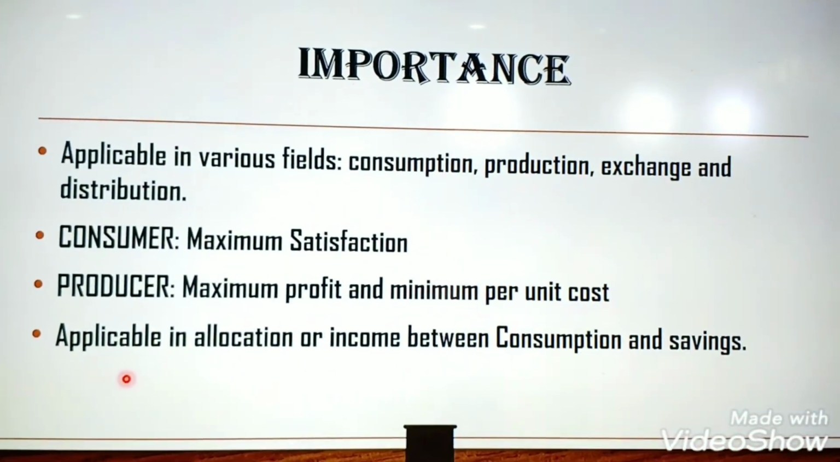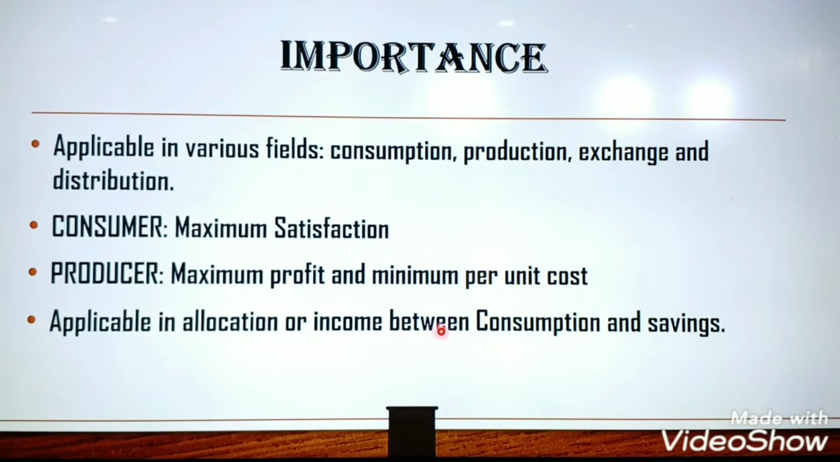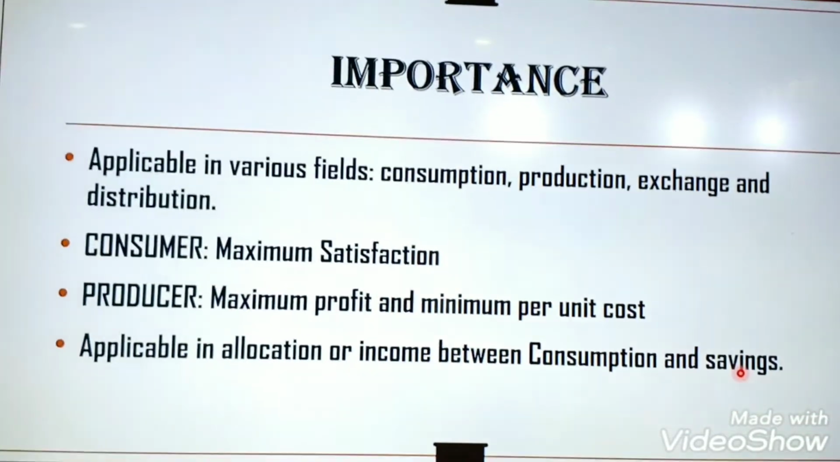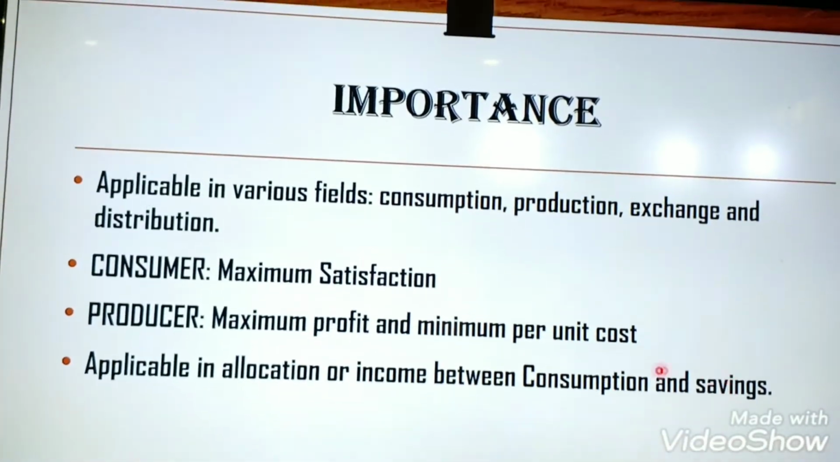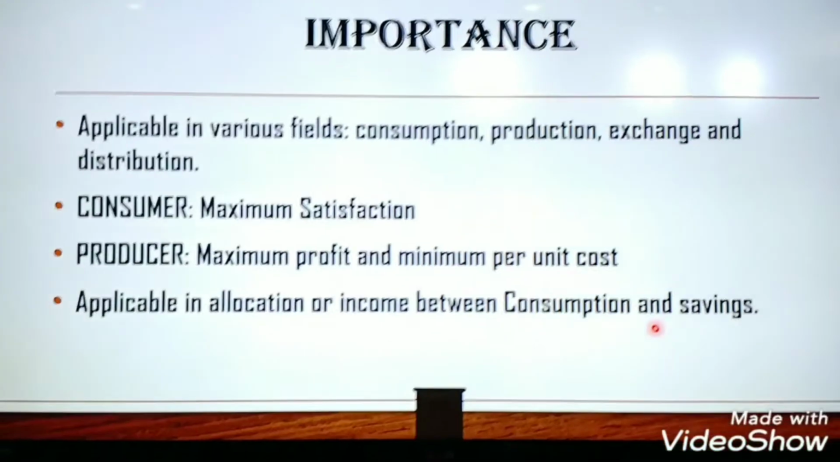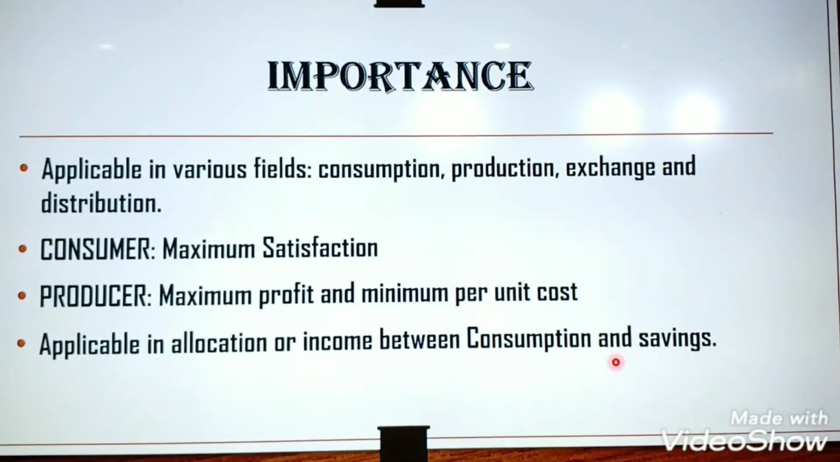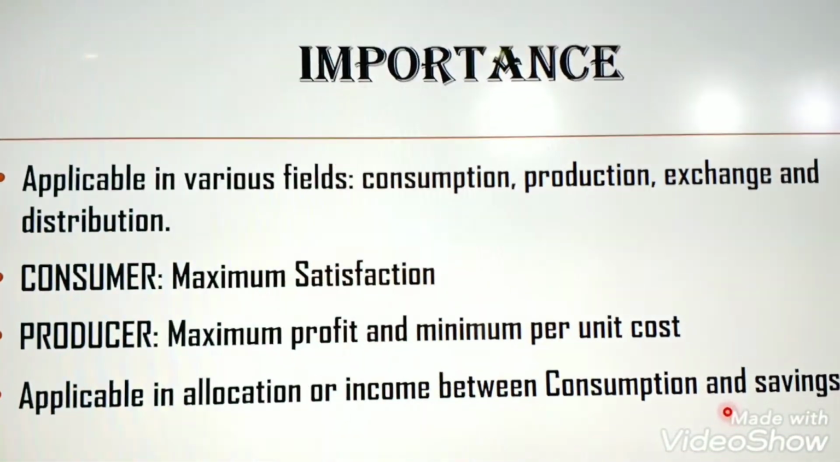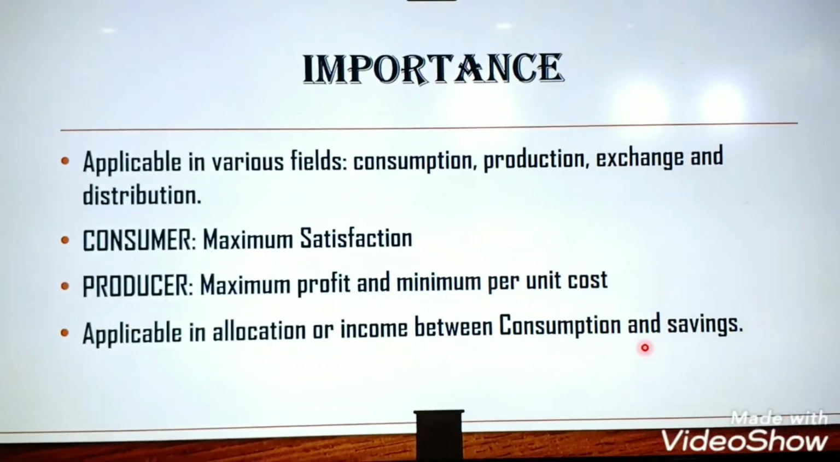Last, it is applicable in allocation of income between consumption and savings. That means the law of substitution influences the prices. When a commodity becomes scarce, that is less, the price becomes high. And when we substitute for it things which are less scarce, its price comes down.